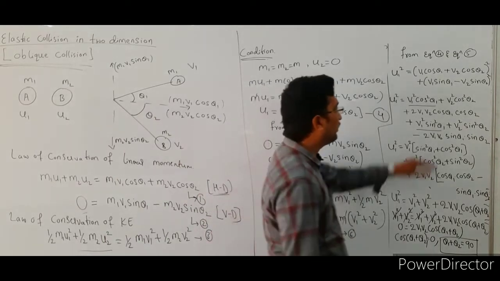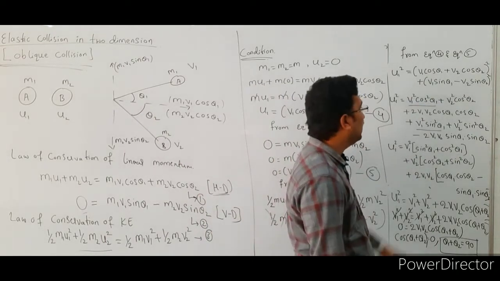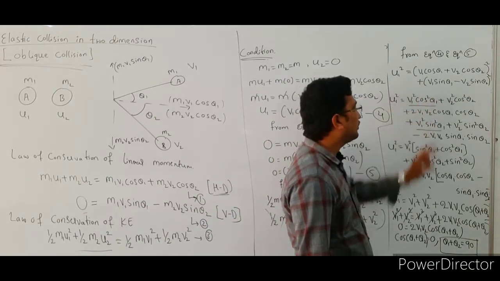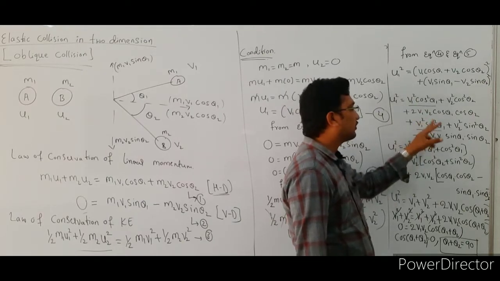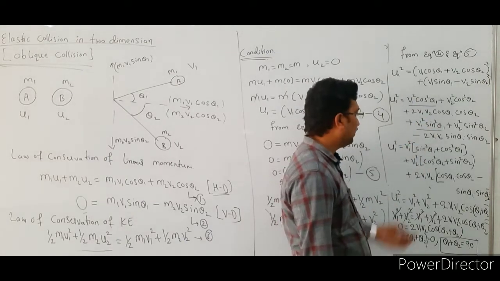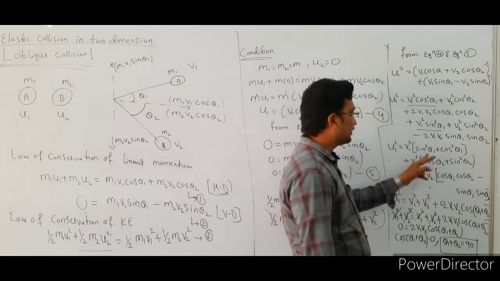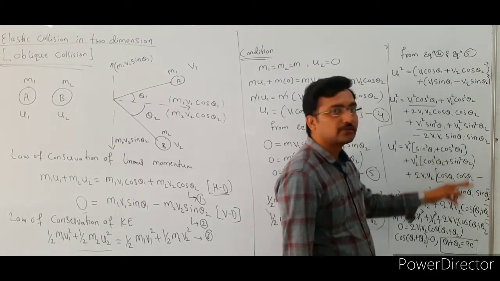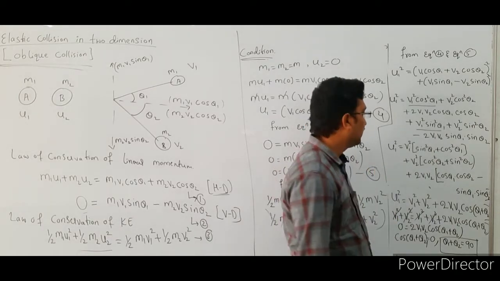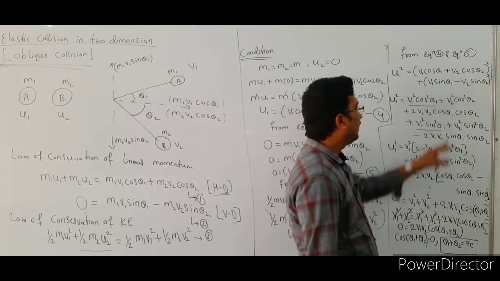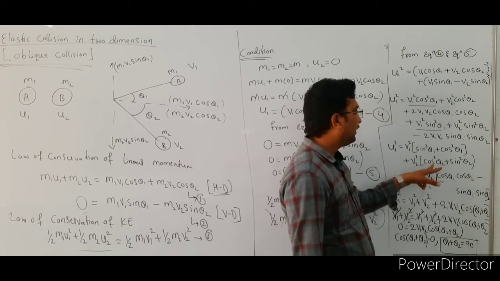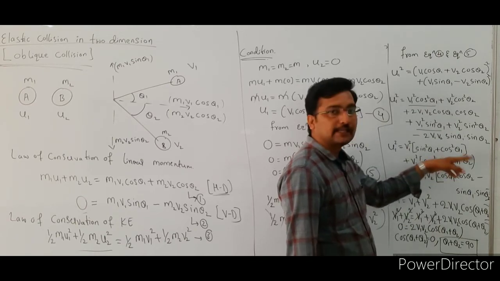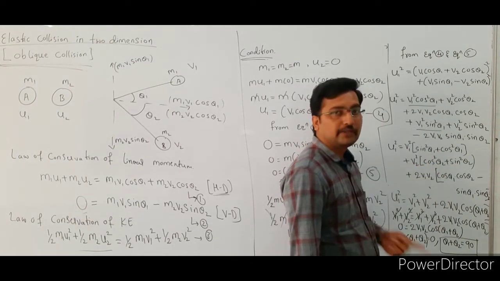So after that we are going to rearrange this equation, right? This is v1 square cos square theta 1 and this is v1 square sin square theta 1. So here v1 square is a common term, sin square theta 1 plus cos square theta 1. The value of sin square theta plus cos square theta is 1. Similarly for v2 square, take v2 square as common, the remaining is cos square theta 2 plus sin square theta 2, again its value is 1.